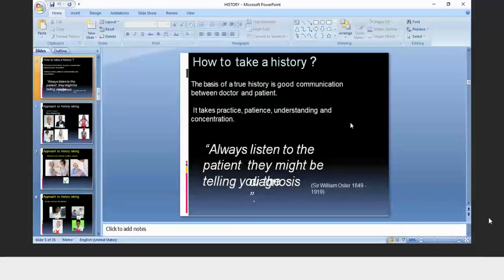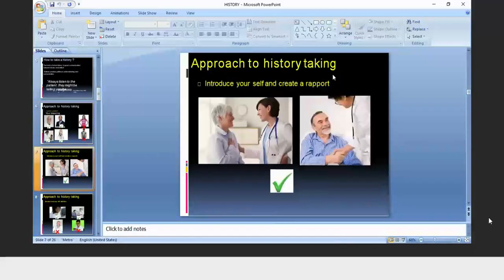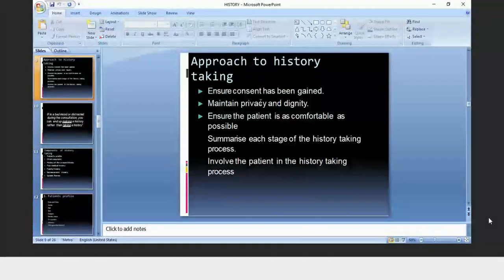How to take history? First, there should be good communication between doctor and the patient, and you have to listen to the patient very patiently. And you should be well dressed like this, not like this. Whenever you visit the patient, first greet him and ask him about his health. Okay, you should be alert and pay full attention to whatever the patient is saying to you. You have to maintain the privacy and dignity of the patient. Okay? You have to first make the patient comfortable.